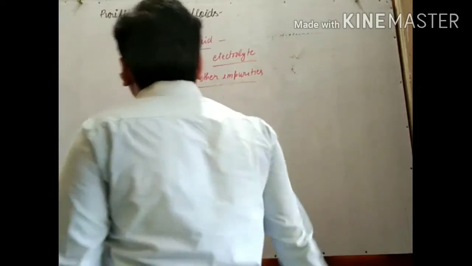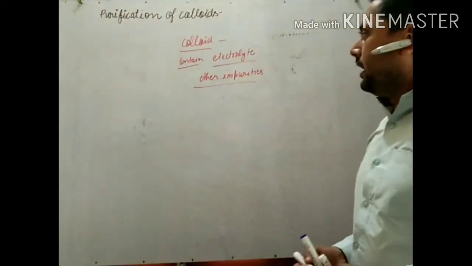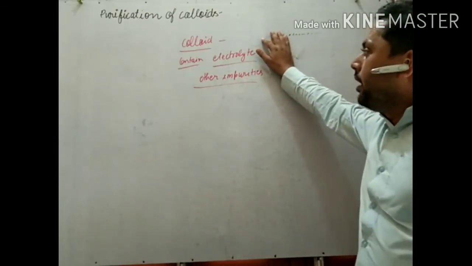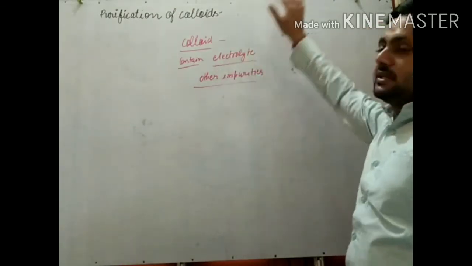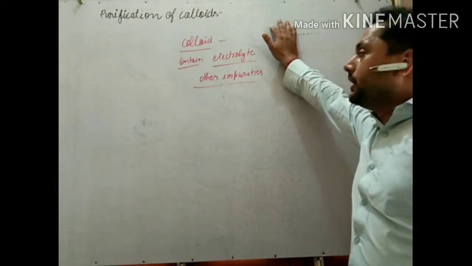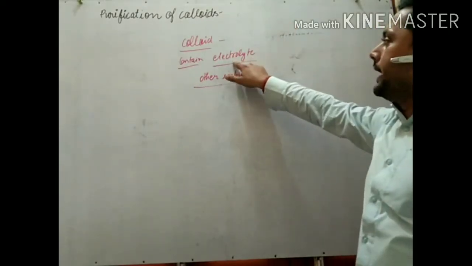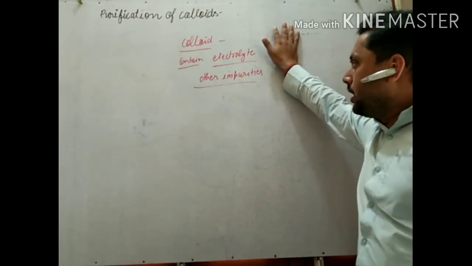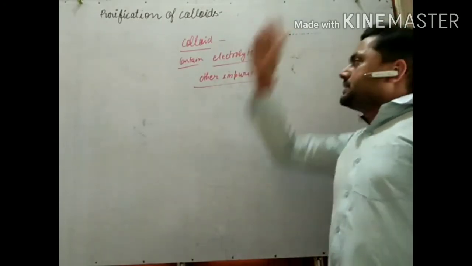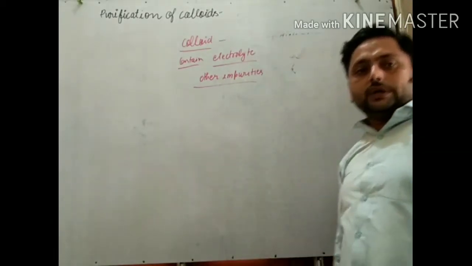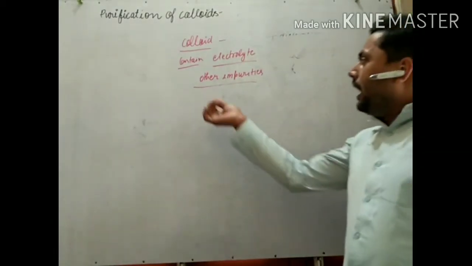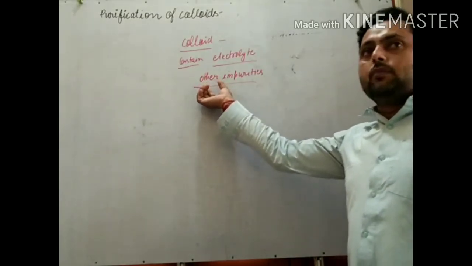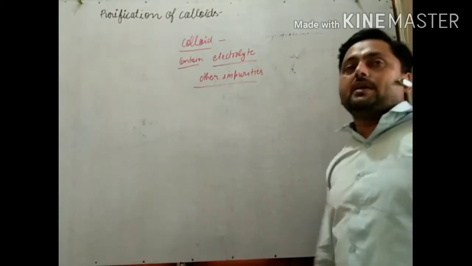In a colloid, a small amount of electrolyte is necessary to stabilize the colloid. But if it is in excess amount, in large quantity, it coagulates the colloid and decreases the quality of colloid also. And other impurities like other molecules and ions may be present in that.